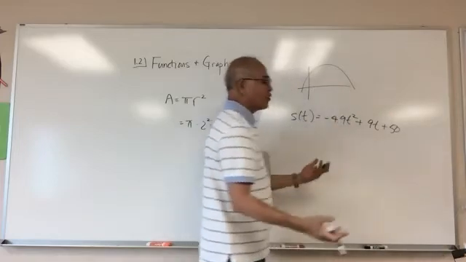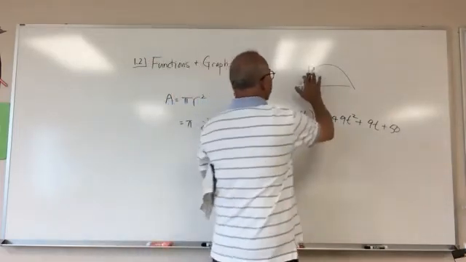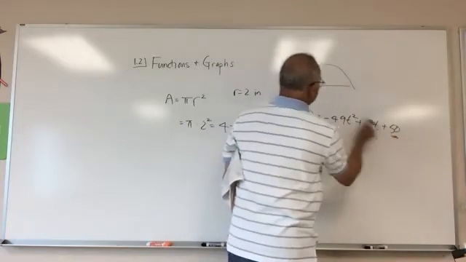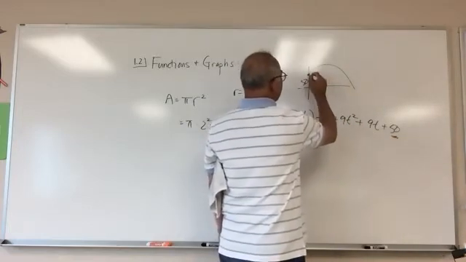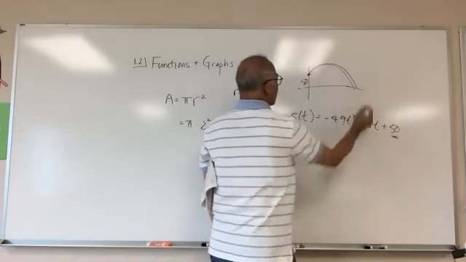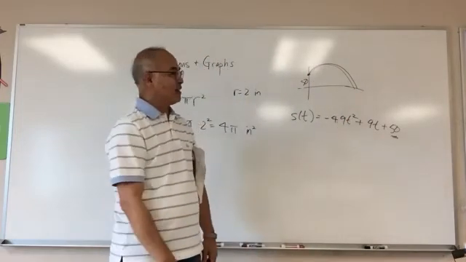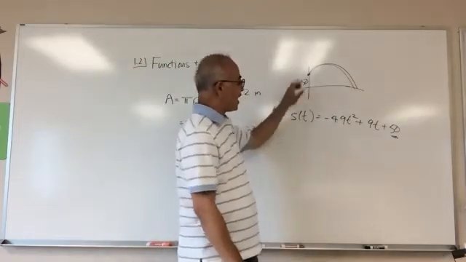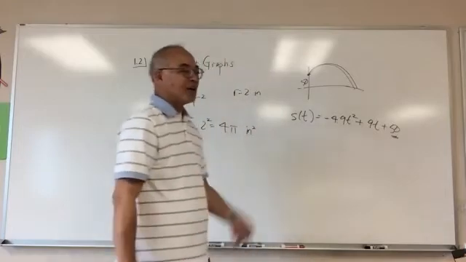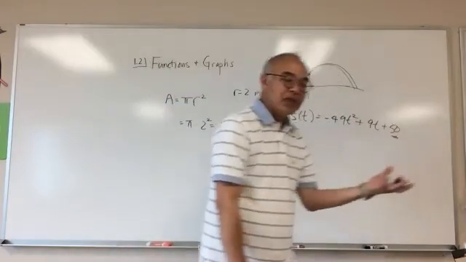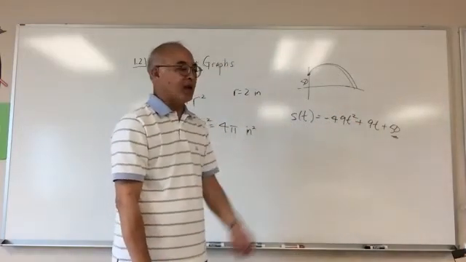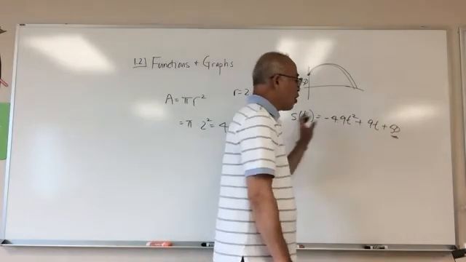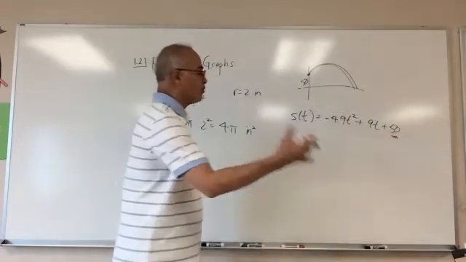There you go, throwing a rock, right? You're going to throw a rock. So you're going to go from here, you're going to throw a rock from a height of 50, and you're going to throw it up, and it's going to go like this, right? Okay. So if I told you this function is the height of the rock, there is an implied domain here, right? The implied domain is what? Even though it's not shown here, what is the restriction on the domain?